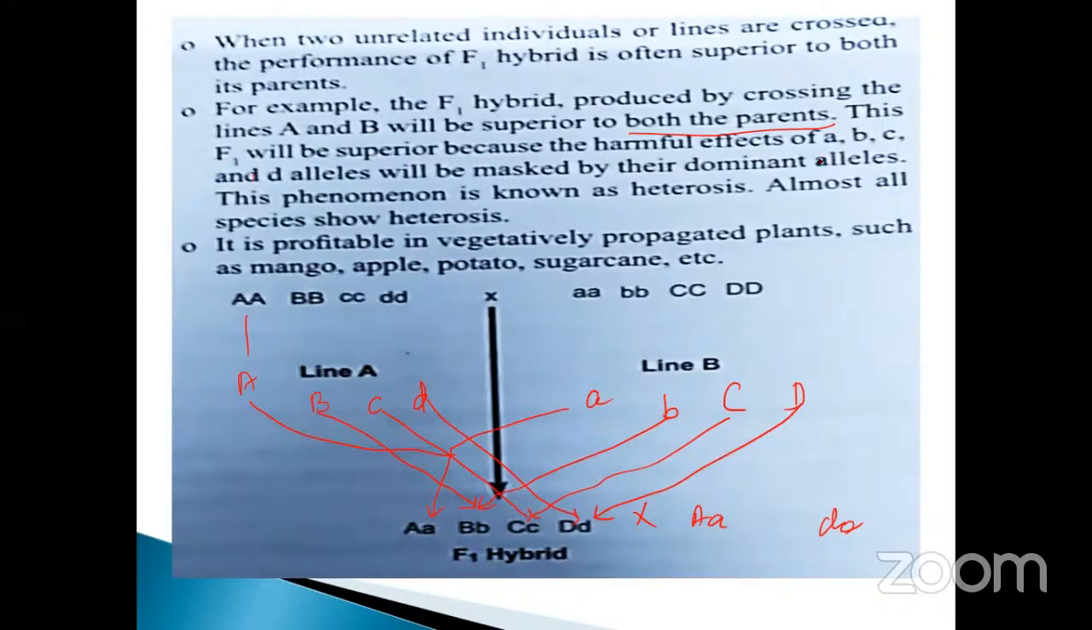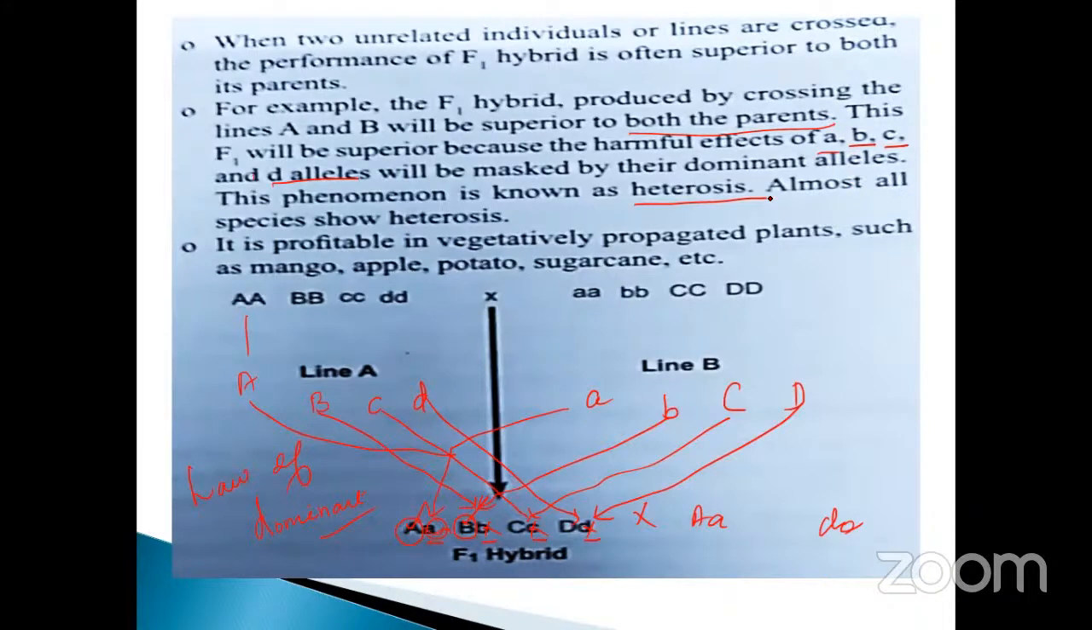F1 will be superior because the harmful effect of the recessive alleles A, B, C and D will be masked by the dominant allele. Here the dominant allele is also present, isn't it? The dominant allele expresses itself, but it masks the recessive alleles. They will not express. This phenomenon is known as heterosis. Both are present, but the expression will be only of the dominant character. This also indicates the law of dominance.